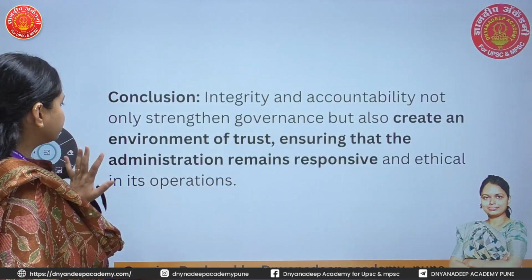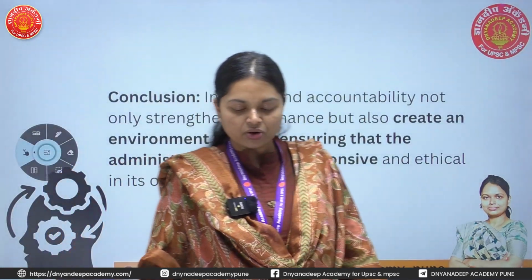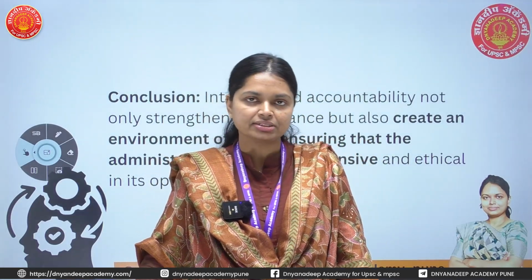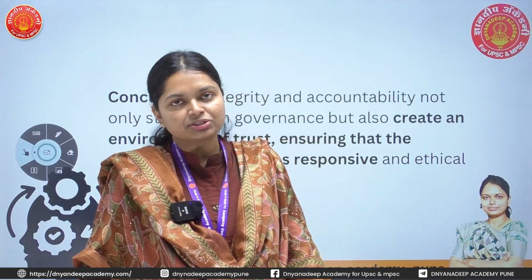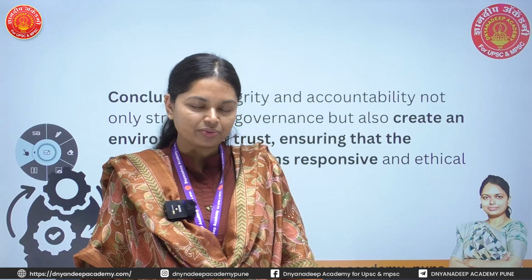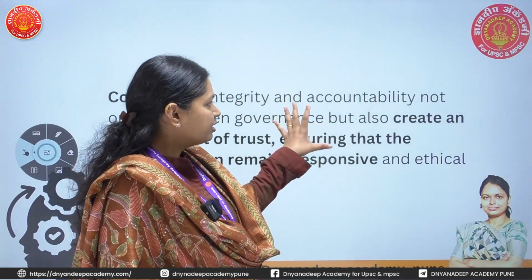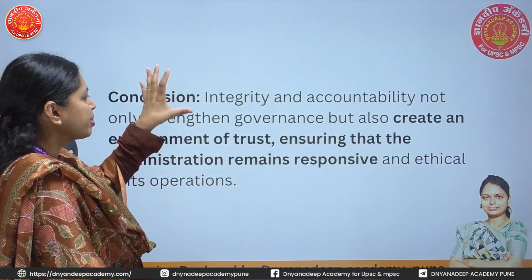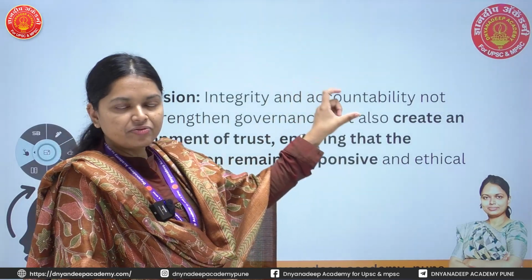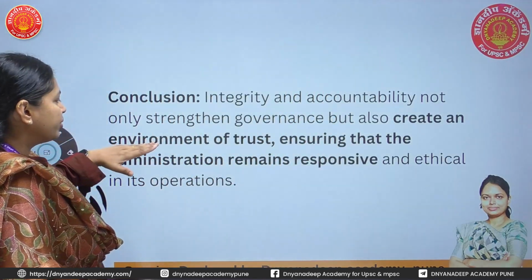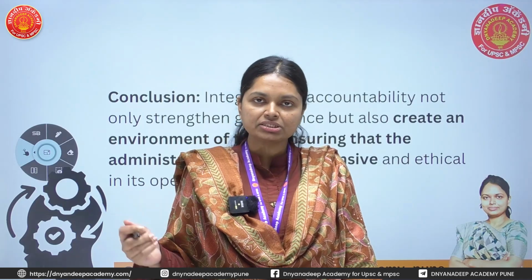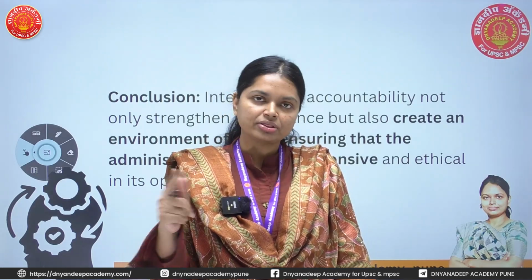What should be the conclusion for such answers? Definitely integrity, accountability and transparency are the cornerstone, these are the tools for good governance. Means if we want to implement such policy schemes for the welfare of the citizens and society, and to maintain the effectiveness of governance, definitely these values have to be built, and these values create an effective environment of trust, which definitely helps to build a trustworthy system of the people in the administration.